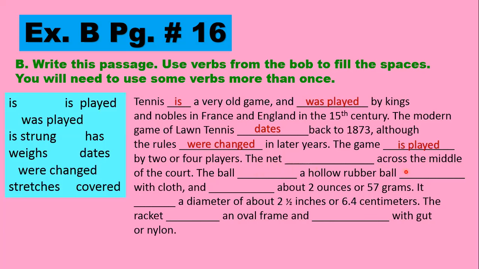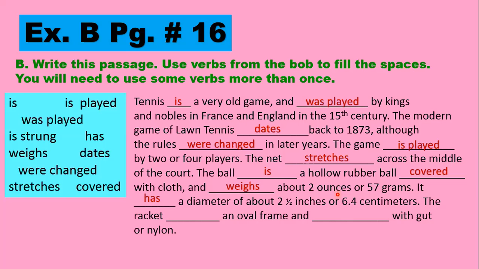The net dash across the middle. The net stretches across the middle of the court. The ball dash a hollow rubber ball. The ball is a hollow rubber ball dash with cloth, covered with cloth, okay, and dash about 2 ounces or 57 grams, and definitely it is the weight, so it weighs about 2 ounces or 57 grams.